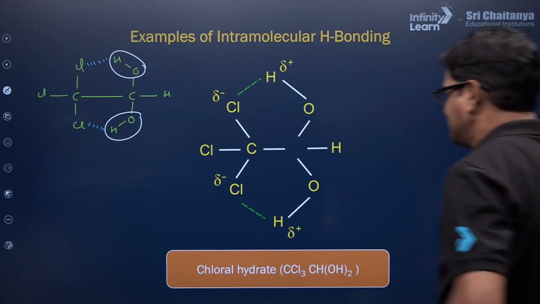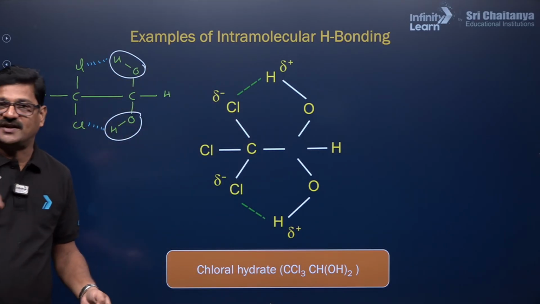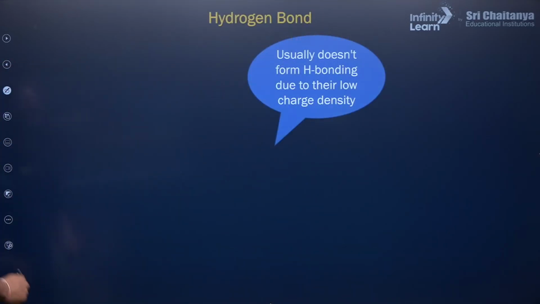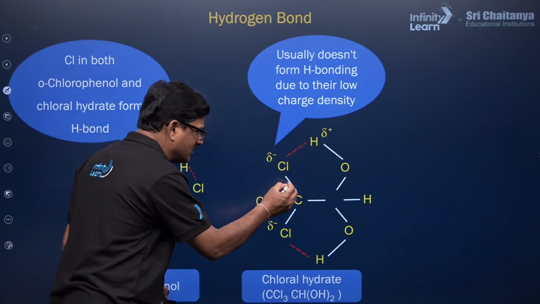That's fine. It's an exception here. So many exceptions are there. We are going to discuss. Stay tuned in the class, dear children. Chlorine usually doesn't form hydrogen bonding due to the low electron density. But here it will. Chlorine in both orthochlorophenol and chloral hydrate forms hydrogen bonding. In chloral, the chlorine does not usually form it, but it can because of its high electronegativity.